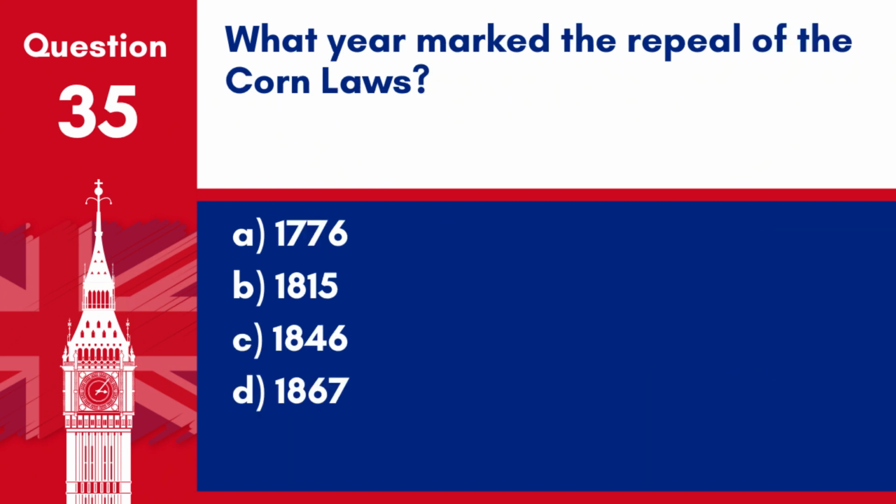Question 35. What year marked the repeal of the Corn Laws? A. 1776. B. 1815. C. 1846. D. 1867. Answer: C. 1846. The Corn Laws were repealed in 1846, marking a significant shift towards free trade in Britain.